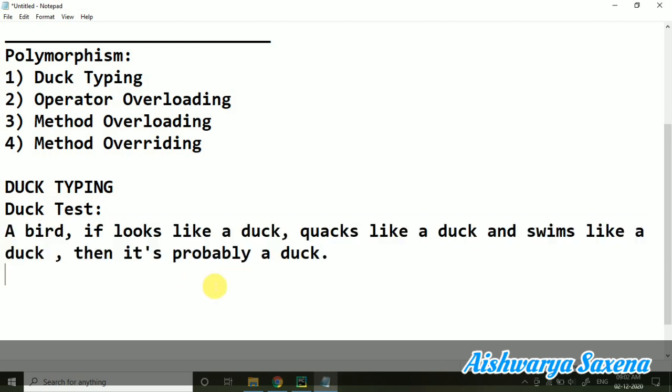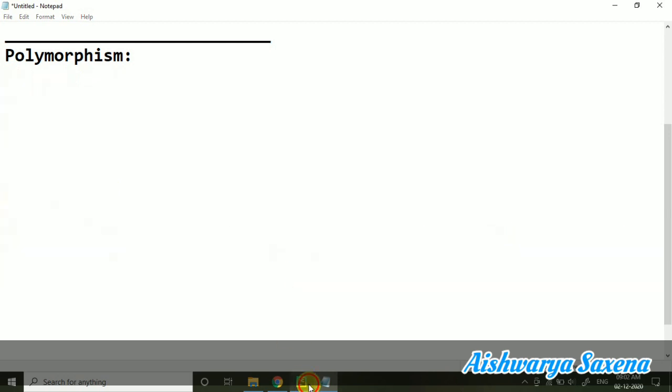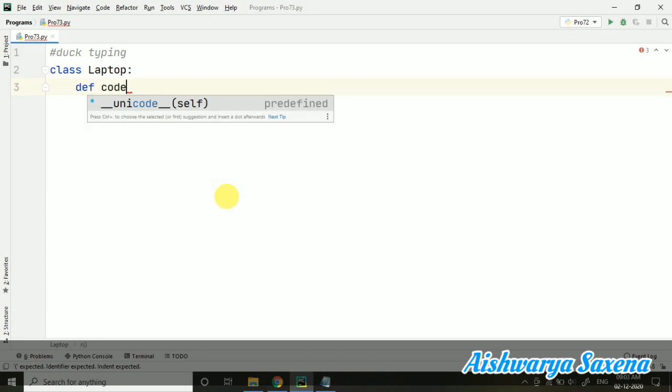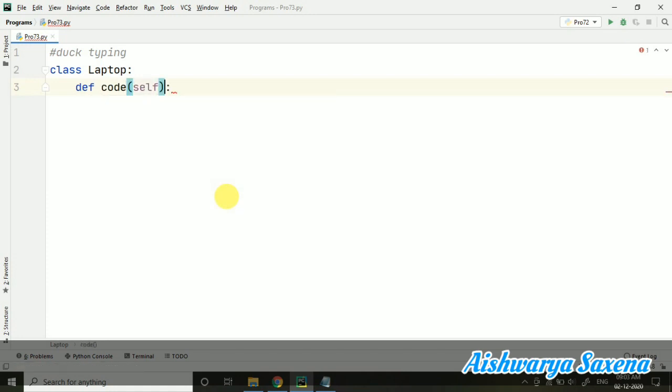Now I am going to discuss a program related to duck typing. Let's say I have a class Laptop. What do we do on the laptop? We basically code, so I have created a method code here.